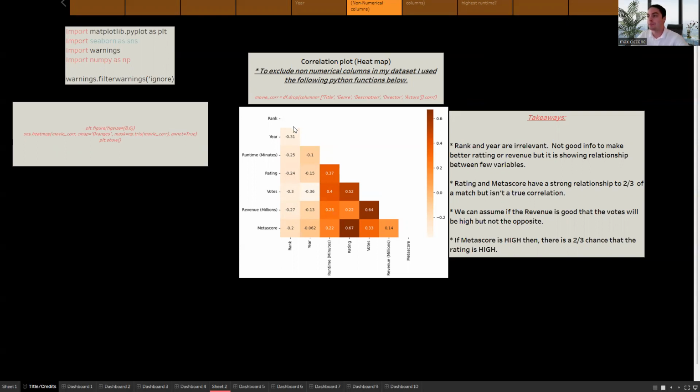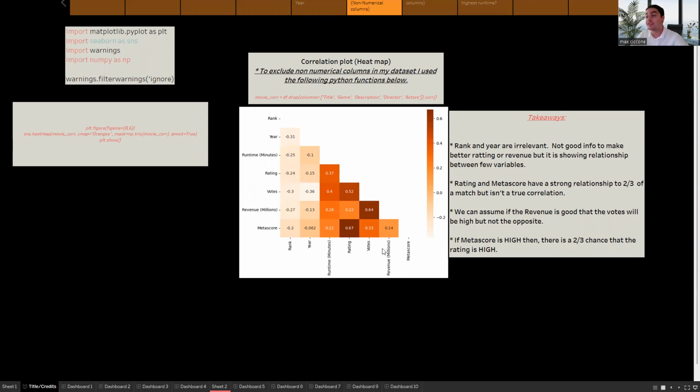If we look here, the negative data sets are kind of irrelevant for me. But the positive ones, especially the higher numbers, like rating, Metascore, votes, revenue, these two darker ones, that's about 2/3%. They're going to be showing some kind of relationship, not exactly a correlation, but we can't tell anything from this negative value right here for year and rank. We cannot tell anyway that they're related, right? It's negative. There's no way we're going to be able to see if year is related to ranking in any way.